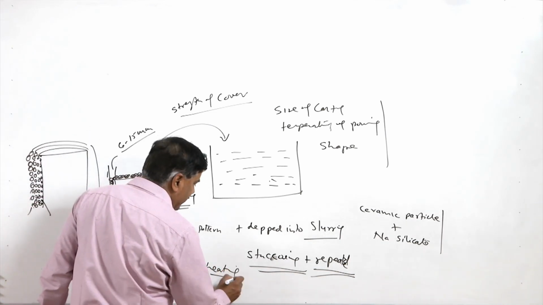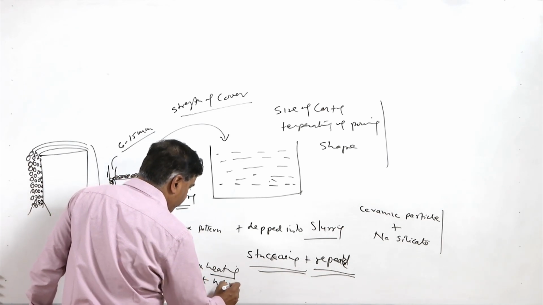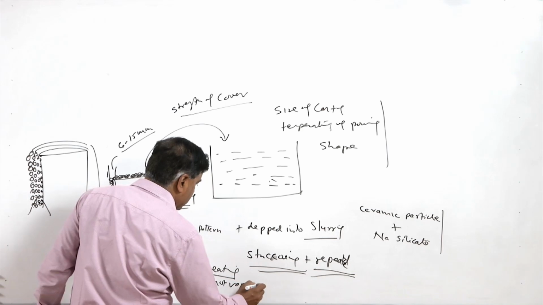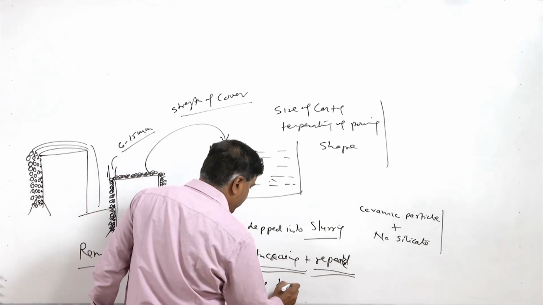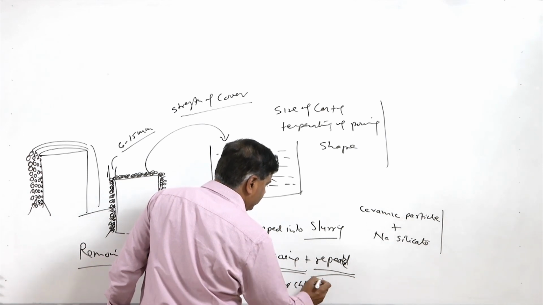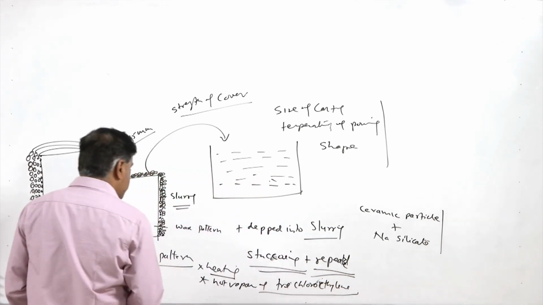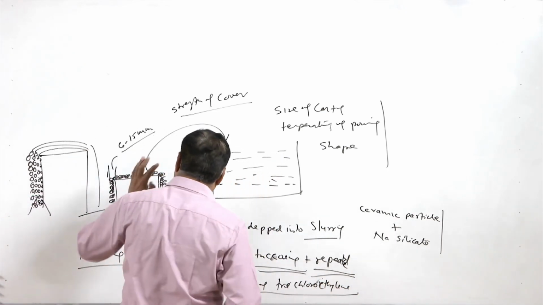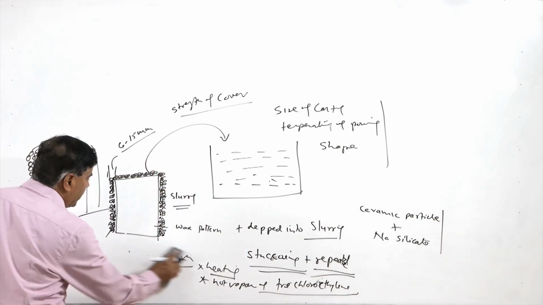Heating will cause the melting of the wax, and then additionally hot vapors of trichloroethylene are applied, so that whatever residual wax is left is all removed.